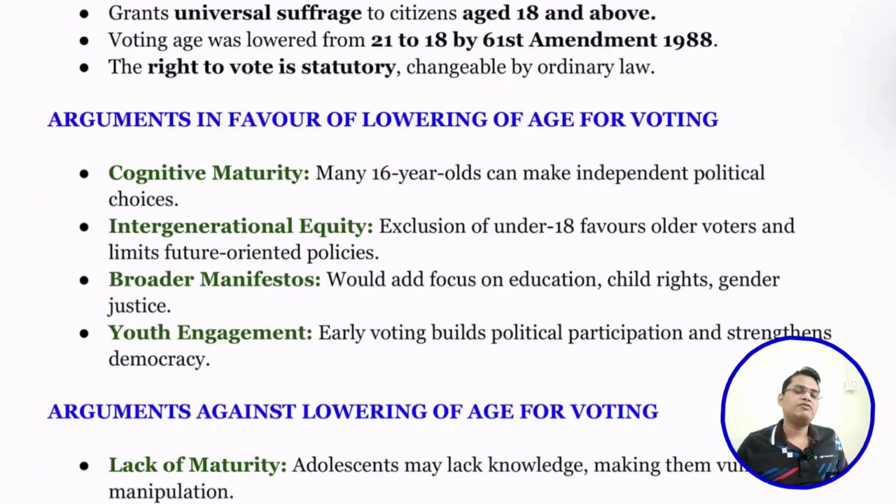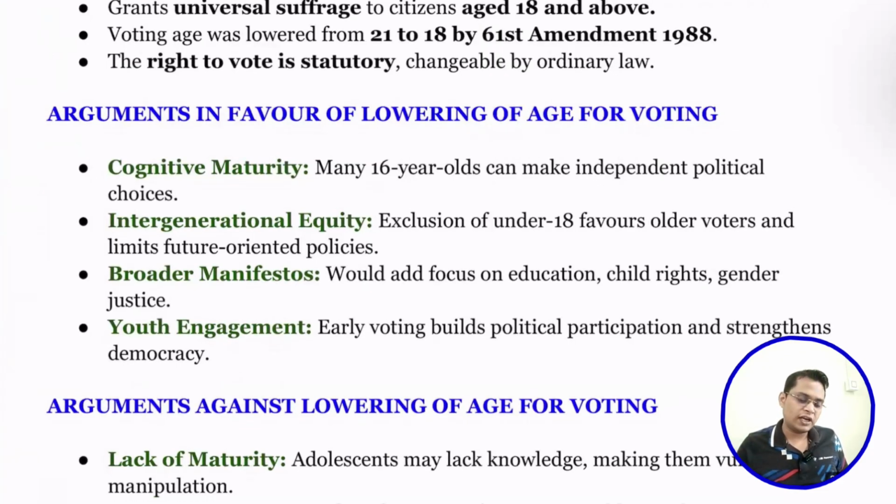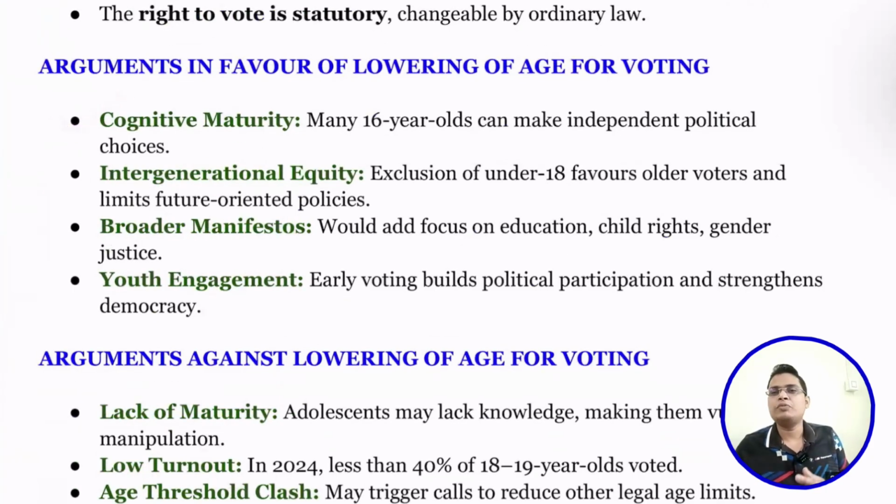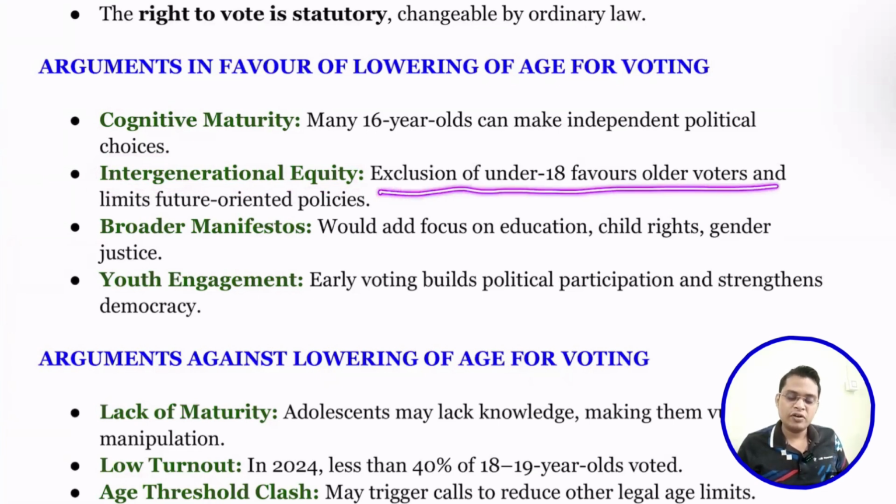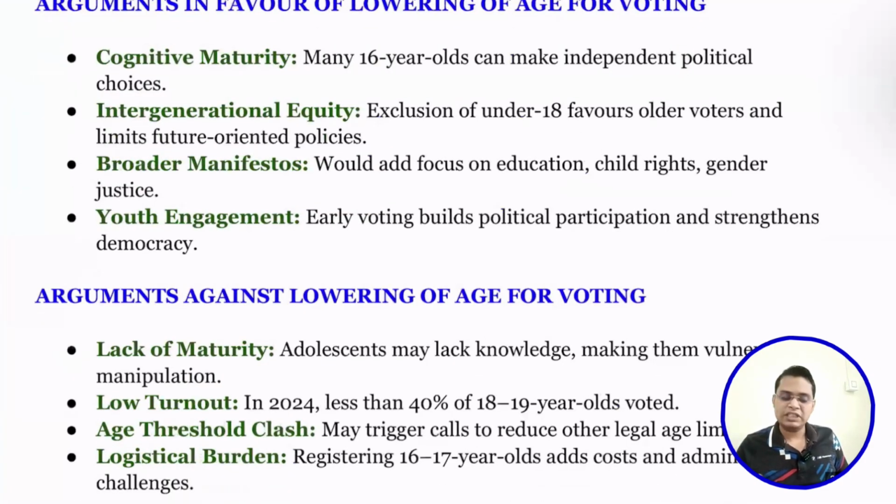There is an argument for why we should reduce the voting age in India. First is cognitive maturity. Our youth are mature because they are exposed to social media, a lot of exposure, so they can make choices and vote. Next is intergenerational equity. If at 16 we are not giving them any voting right, but we are deciding their fate, that is intergenerational inequality. Exclusion of under-18s favors older voters and limits future-oriented policies. If we give them the power of voting, they can bring about changes.